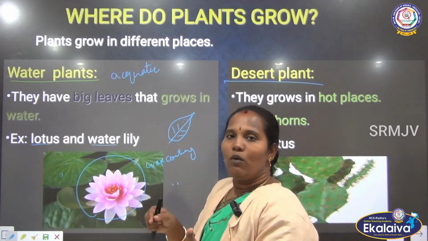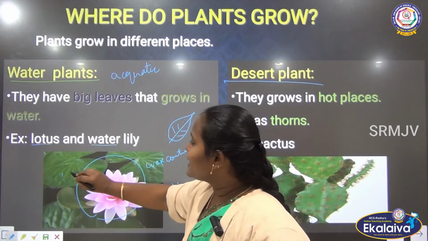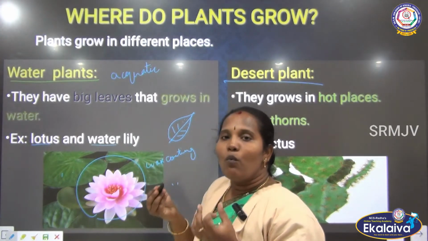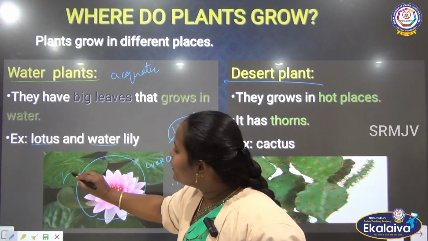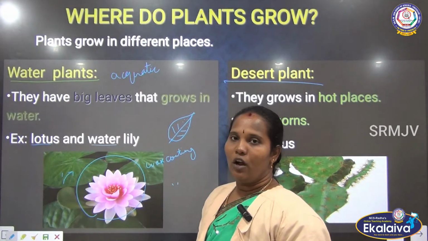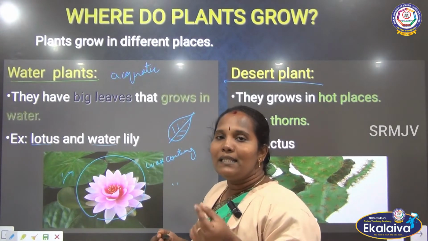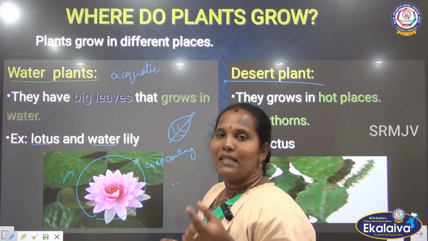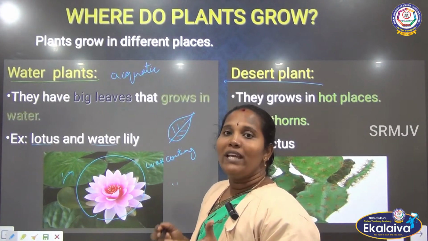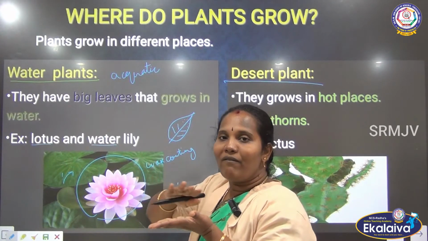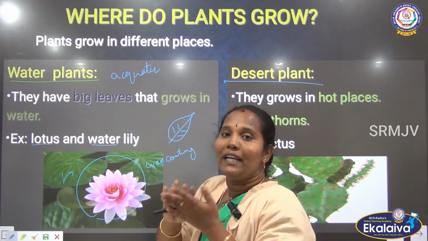If they are lying in the water and have small holes, the water will enter through these holes. So what will happen? The inside tissue cells will be damaged. That's why they have a waxy covering on both sides of the leaf.